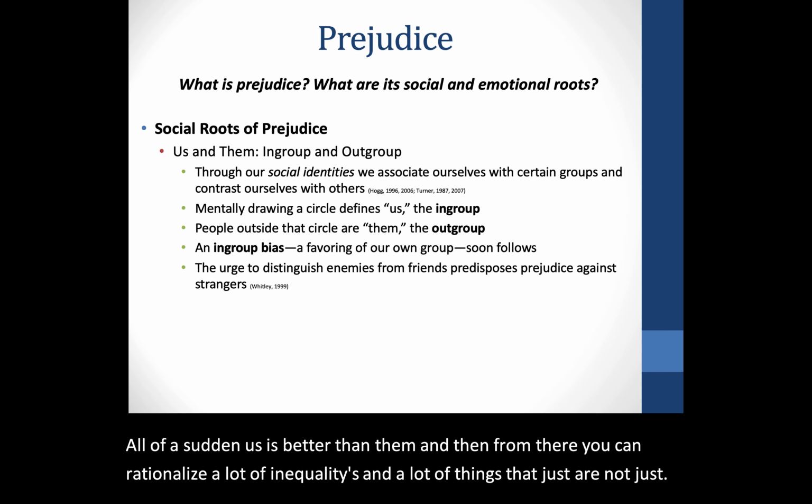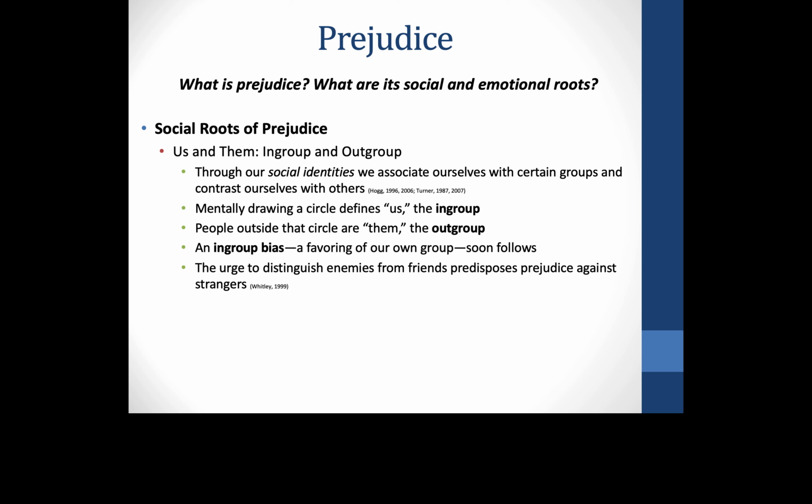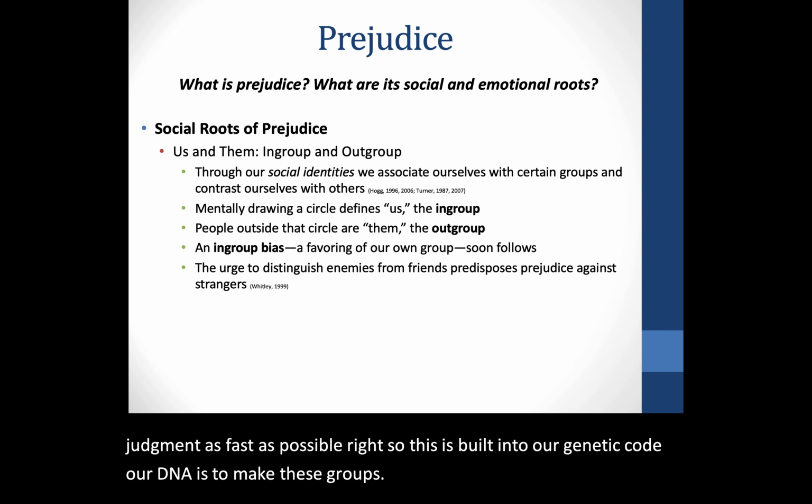Right? It's this urge to distinguish enemies from friends. Now, if you think about the evolutionary aspect of that, yeah, that's important. I need to know if there's a group of other humans out there that is going to kill me, and there's a group that is friendly and that I'm a part of, obviously I'm going to favor the group that's friendly, and I want to be able to recognize them very quickly, right? Snap judgment as fast as possible, right? So this is built into our genetic code, right? Our DNA is to make these groups, know who's our in-group, favor the in-group, and kind of distance the out-group,